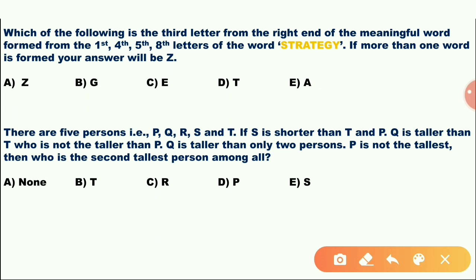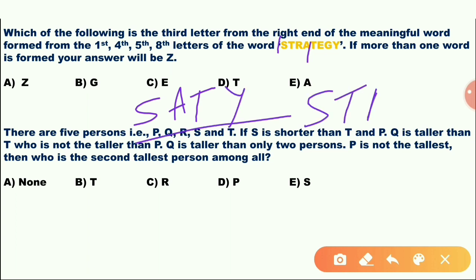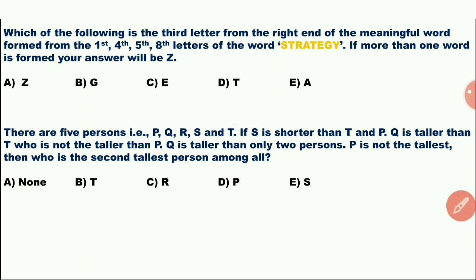If more than one word is formed, your answer will be Z. First is S, second, third, fourth A, fifth T, sixth, seventh, eighth Y. One word is stay, only one word. So the third letter from the right of the meaningful word stay is T. So T is the option.